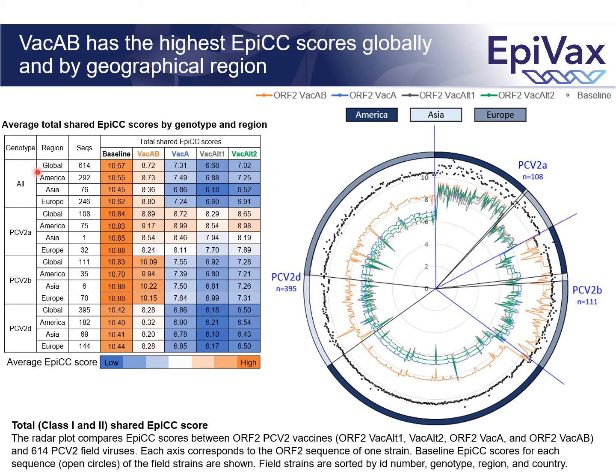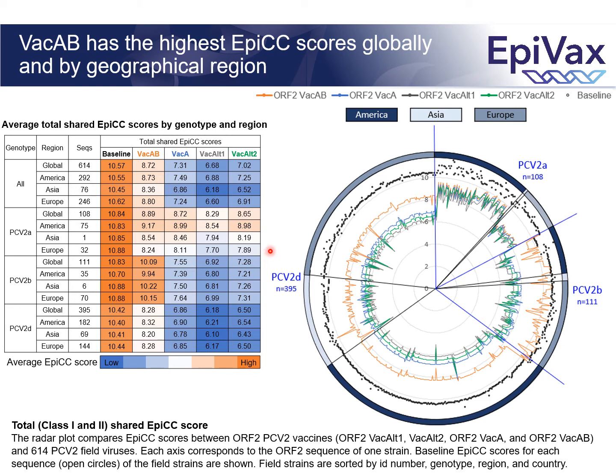And overall, vaccine AB had the highest EPIC scores. For PCV2A filostrains, vaccine AB had slightly higher EPIC scores than vaccine A or the other PCV2A based vaccines. You can see that in the radar plot, and you can also see that in the table.